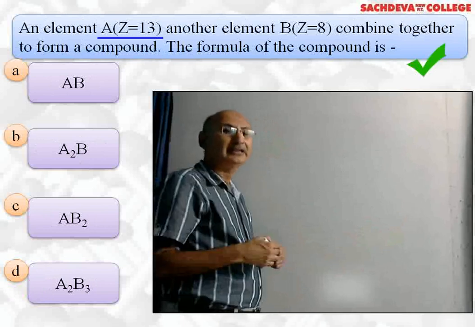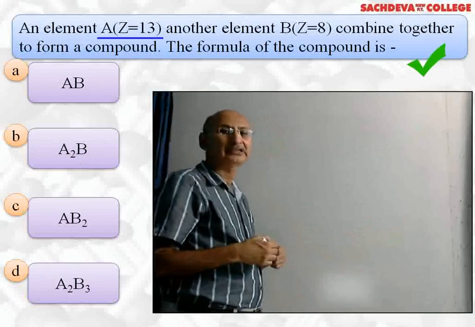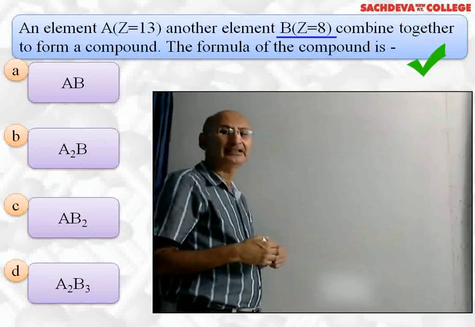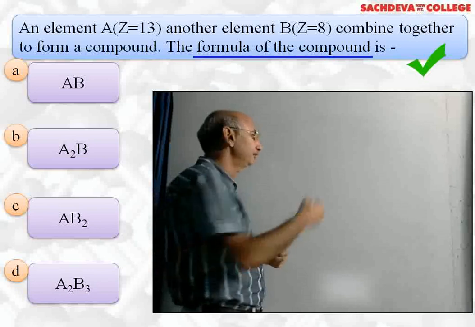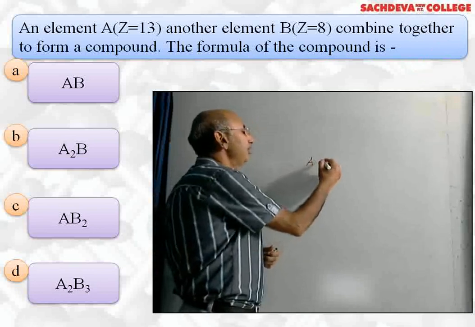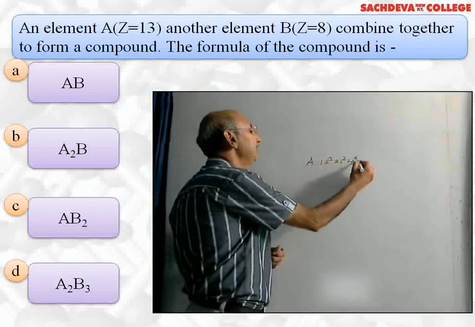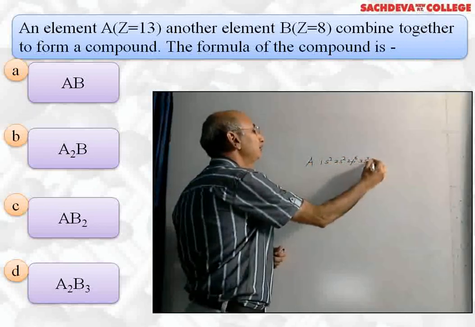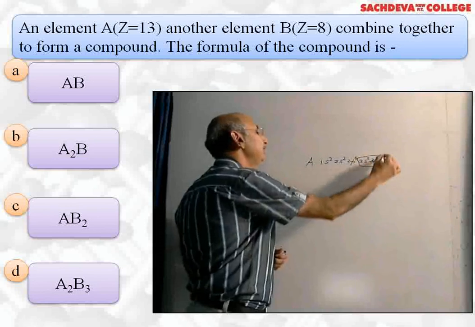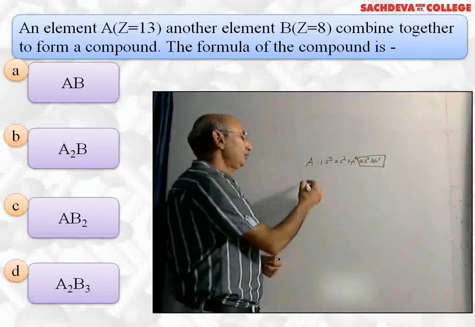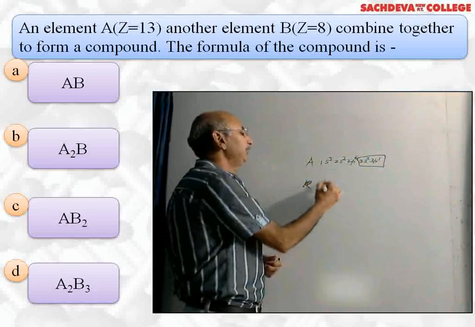Next question, element A has atomic number 13 and element B has atomic number 8. They combine together to form a compound, and we want to find out the formula of the compound. A has atomic number 13, 1s2, 2s2, 2p6, 3s2, 3p1. It has 3 valence electrons. So its valency will be 3.